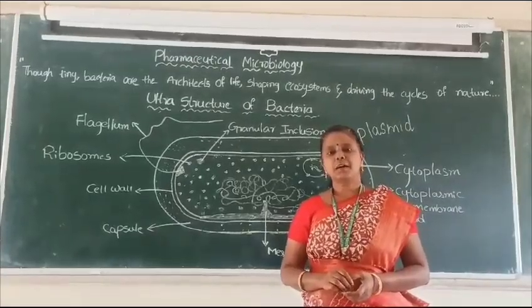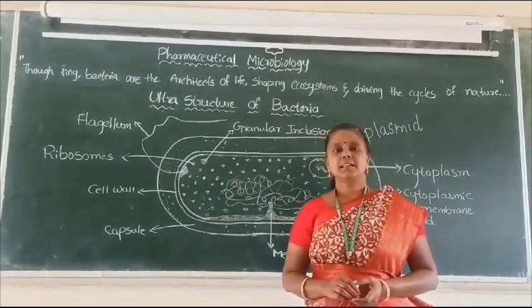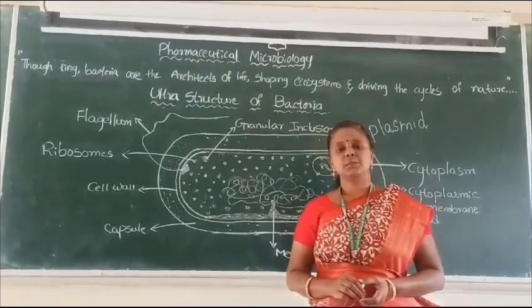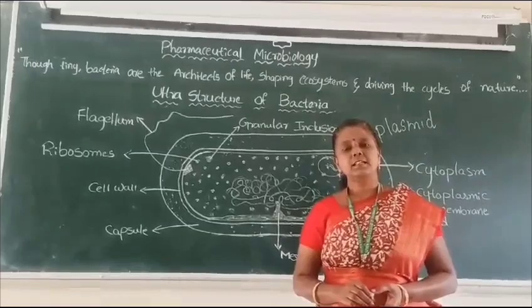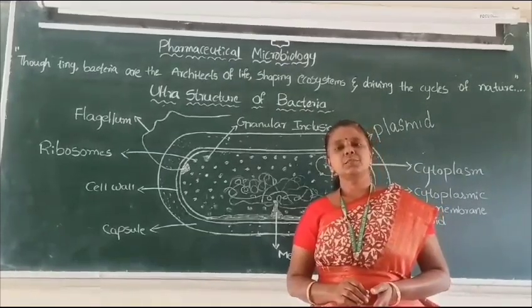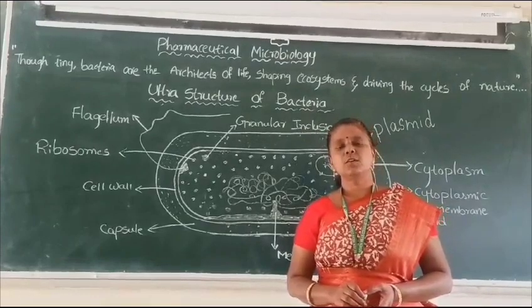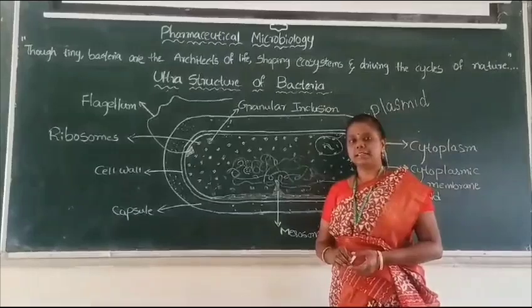There are two types of bacteria present. One is the useful bacteria and the next is the pathogenic bacteria. Useful bacteria are those present in our gut, which help in the maintenance of our gut, and pathogenic bacteria are those which cause disease in human beings or animals. So we go into the discussion of the ultrastructure of bacteria.